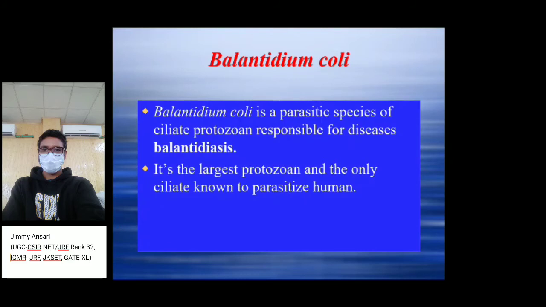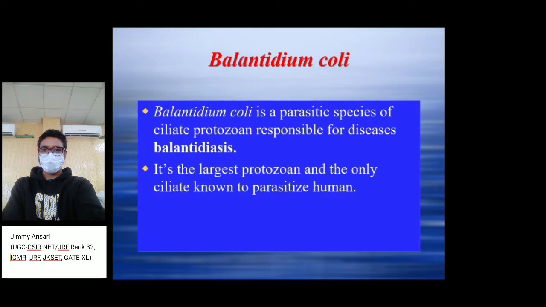Another parasite. We were talking about the flagellated protozoans. Now coming to the ciliated protozoan. One example of a ciliated protozoan is Balantidium coli. Balantidium coli is a parasitic species of ciliated protozoan, which is responsible for the disease balantidiasis.